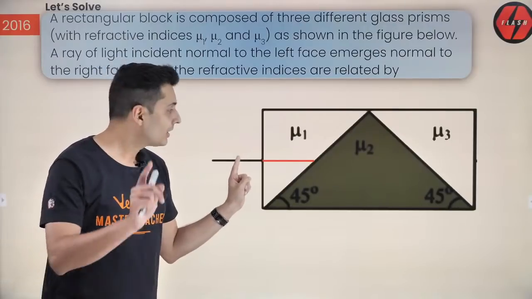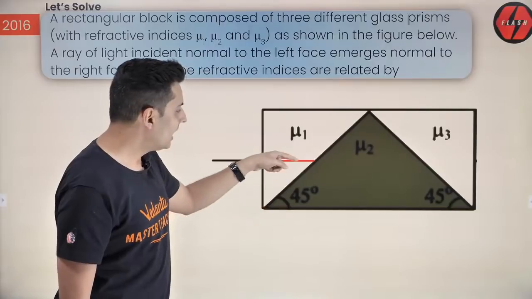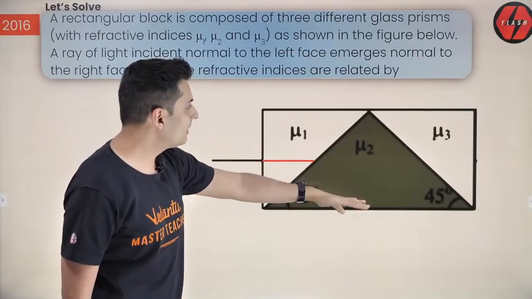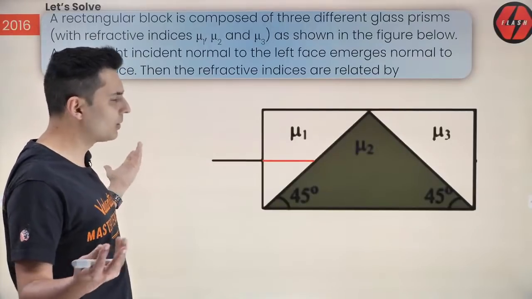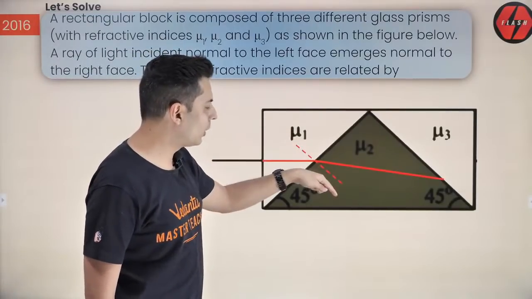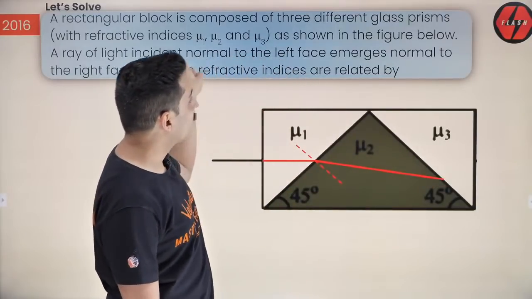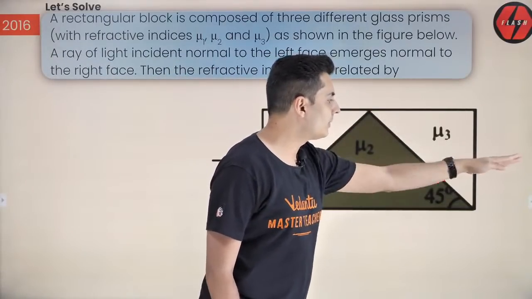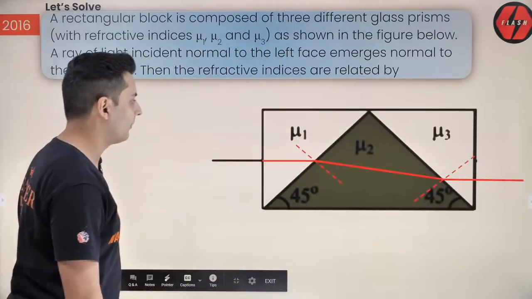Now over here, think about it. If I draw normal, understand the light will bend towards the normal because it is going from one medium to another medium. Let's just assume it's bending towards, I don't know who is more, but just assume for the diagram's sake. So it bends like this, this is a normal. Now, what happens over here? Again, it will bend back because it emerges normal to the right face. This is the right face and it emerges normal from there like this. Think about it. This is the diagram.